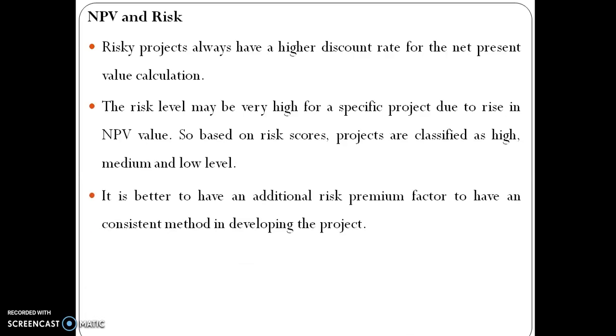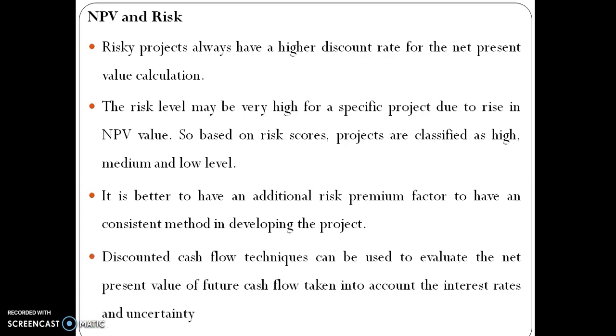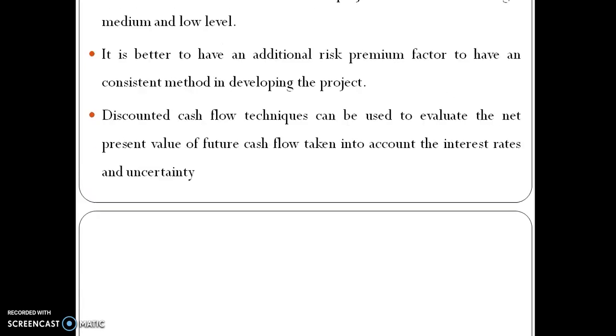It is better to have an additional risk premium factor to have a consistent method in developing the project. Discounted cash flow techniques can be used to evaluate the net present value of future cash flow, taking into account the interest rates or uncertainty.